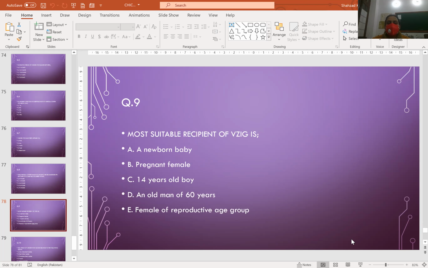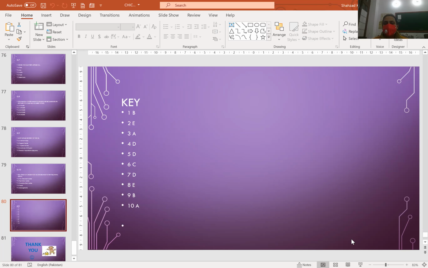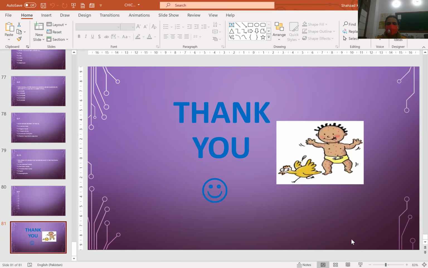The most suitable recipient of immunoglobulin is a newborn baby, a pregnant female, a 14 year old boy, an old man of 60 years, or a female of reproductive age group? A pregnant female, yes. The strain of chickenpox vaccines belongs to which group: live attenuated vaccine, heat killed, formalin killed, toxoid, or immunoglobulins? Live attenuated, yes. That is the key, and thank you.